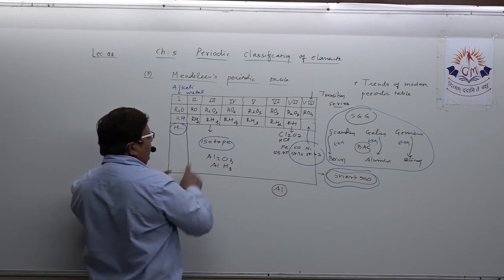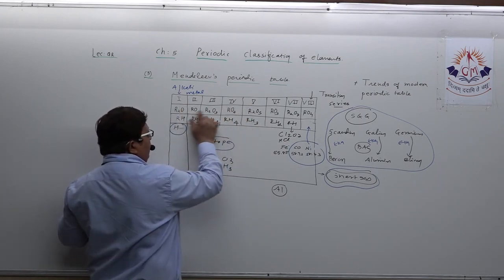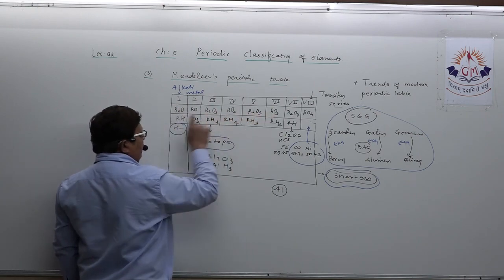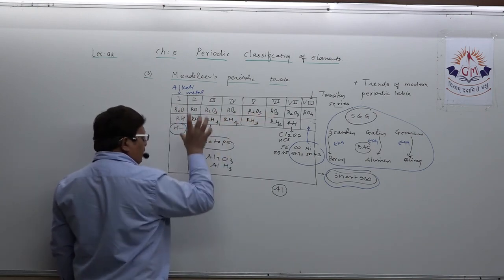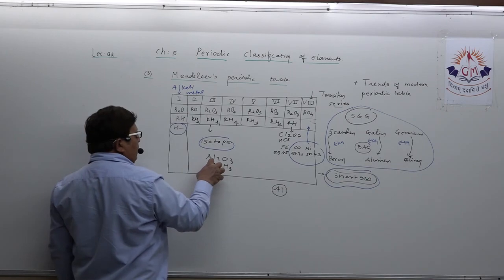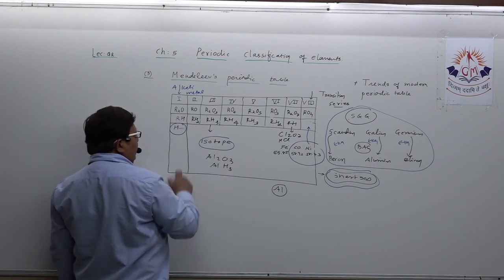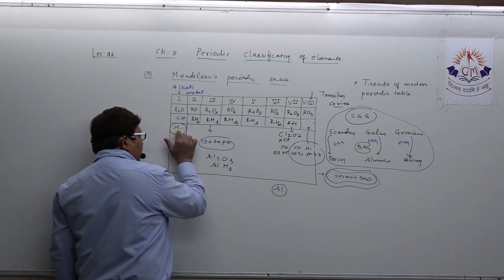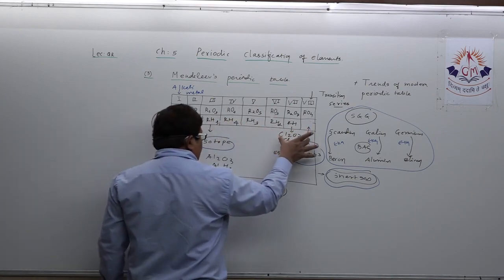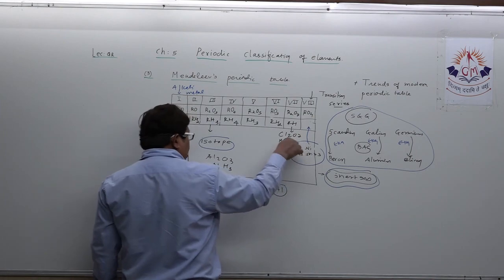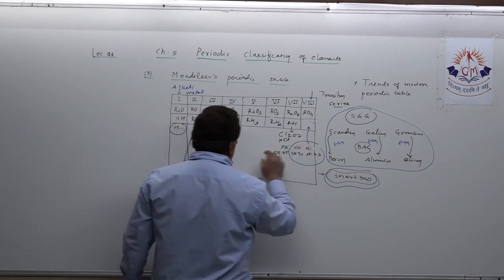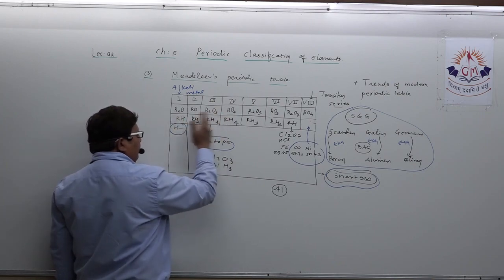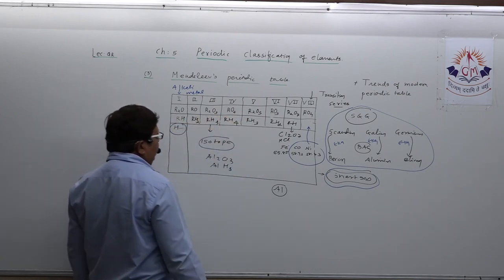Please make a table. Here I also taught you RO, RO2, RO3, RO4, R2O, with 3, 2 increasing, and this way also. So you will come to know any MCQ can be designed. See, limitation regarding position of hydrogen, limitation regarding isotope and regarding anomalies observed in the atomic mass.